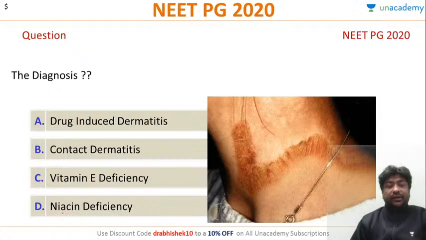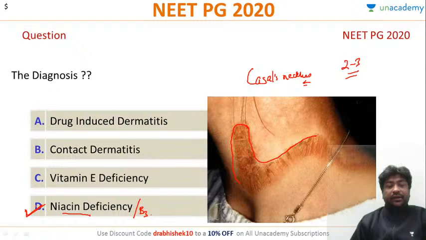So the correct answer is niacin deficiency, or B3 deficiency, as everyone has said. But what is this pattern called? Very good. This is basically Casal's necklace. Now you will be surprised that on this simple concept, in the past 2-3 years, 2-3 questions have been asked, which means every year one question has been asked on Casal's necklace. So the correct answer is D here.